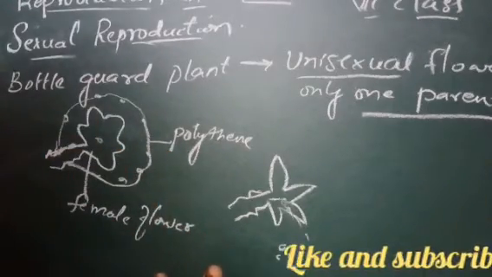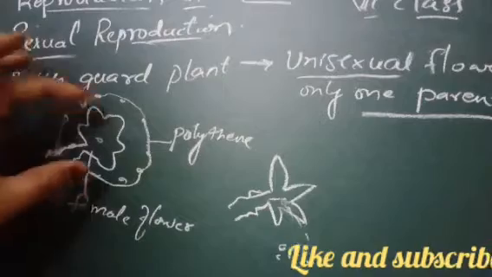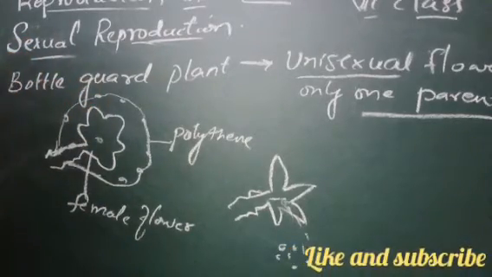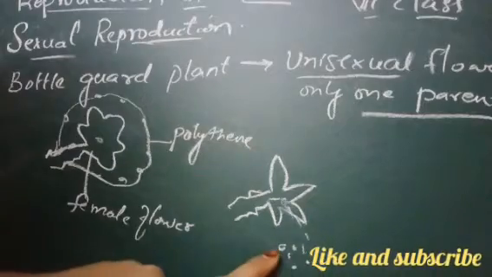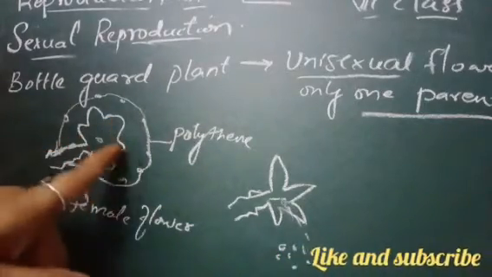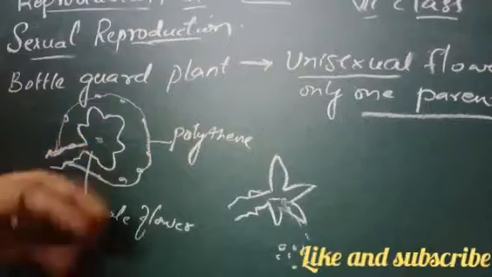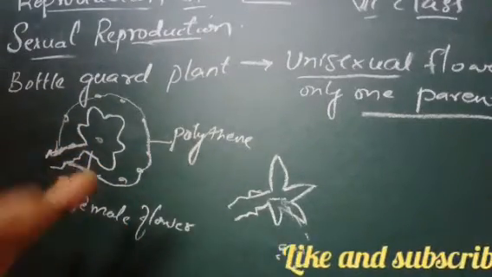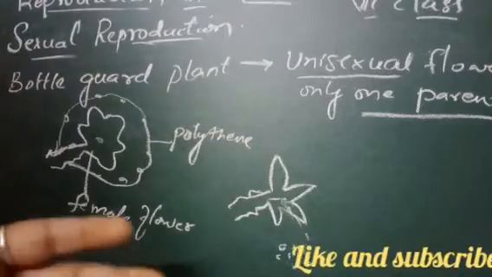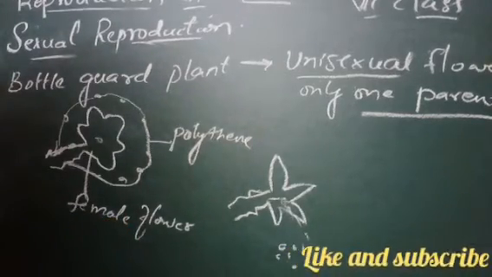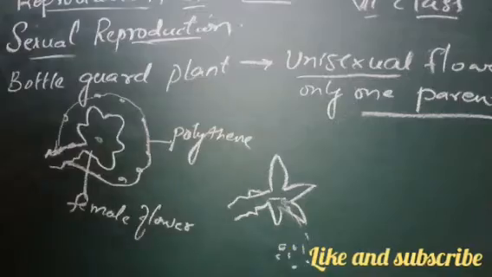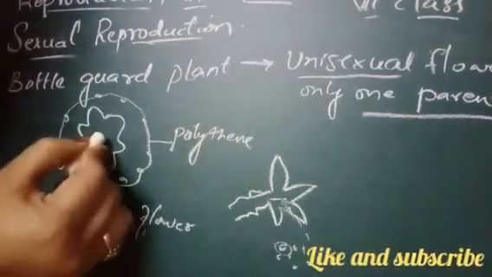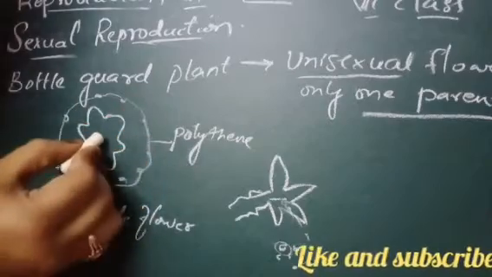Then we will observe that when the pollen grains were not allowed to go inside, the flowers were not blooming. When we took these pollen grains and passed them into this flower, you can see that there is some change, the flower starts blooming. So that means we are taking this pollen grain and removing this cover. We are placing it on the stigma.